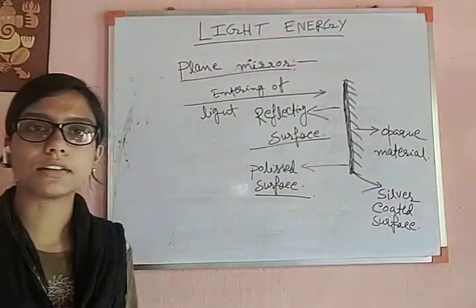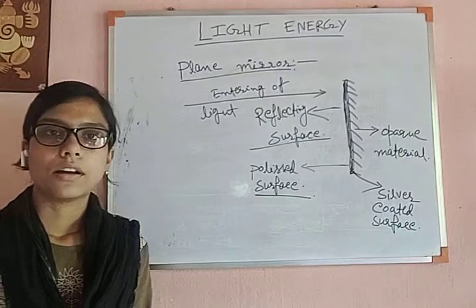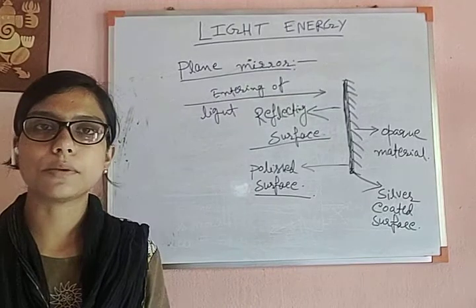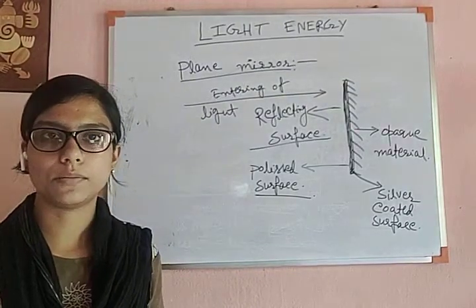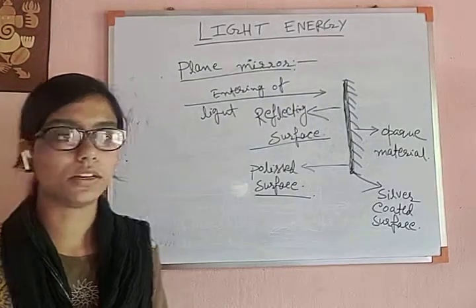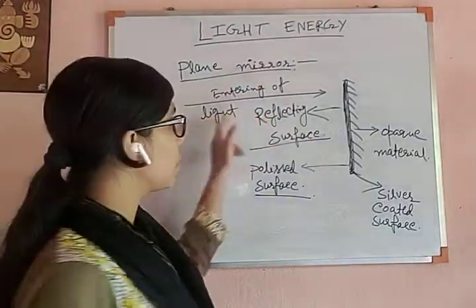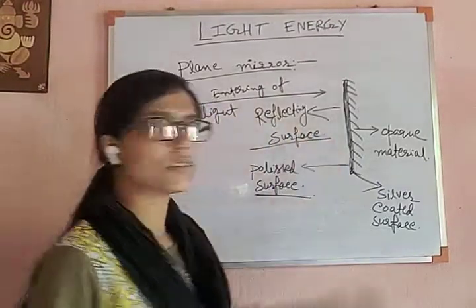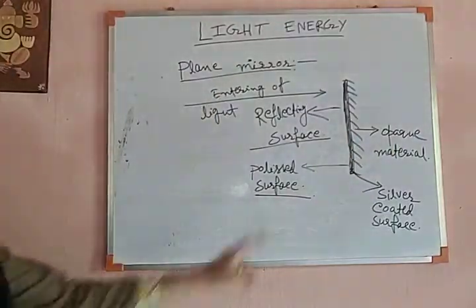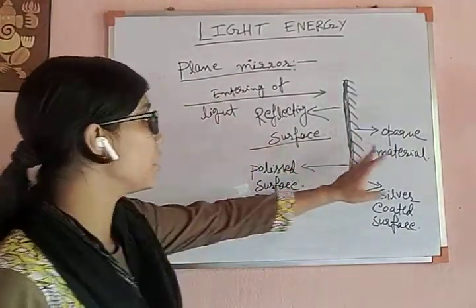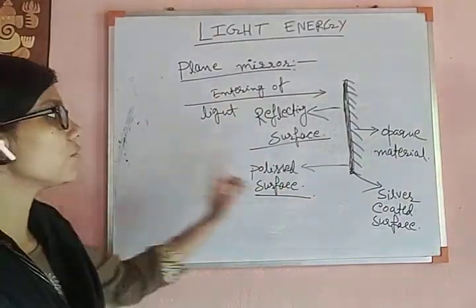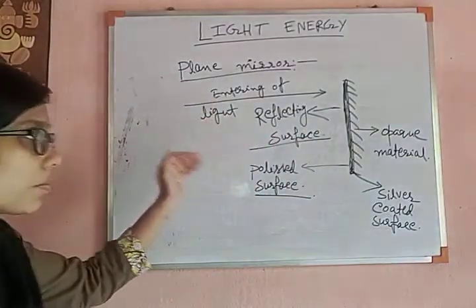You know that I have said that light is reflected most from a polished or shiny surface, and it cannot pass through an opaque medium. It passes through a transparent medium, but it cannot pass through any opaque medium. So if it enters through this polished surface, due to the presence of this opaque material, the light cannot pass through it.